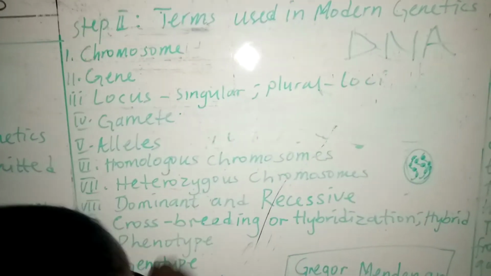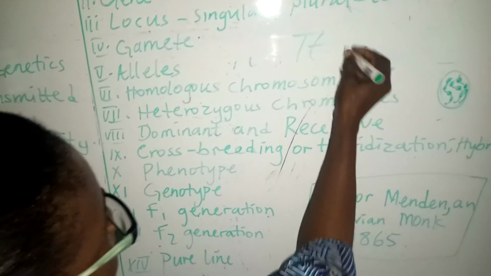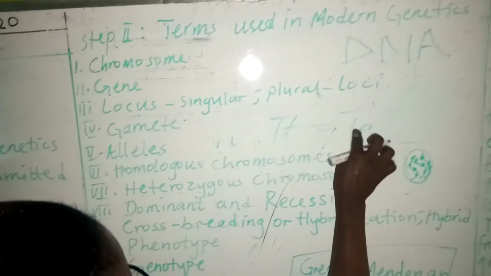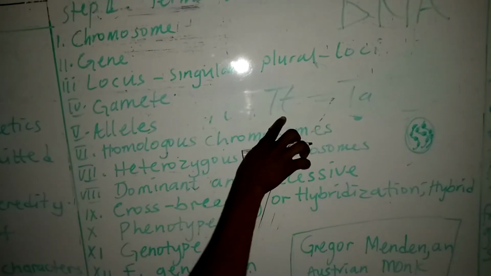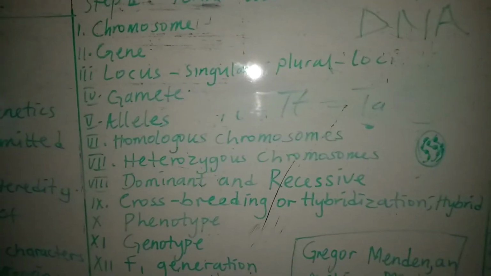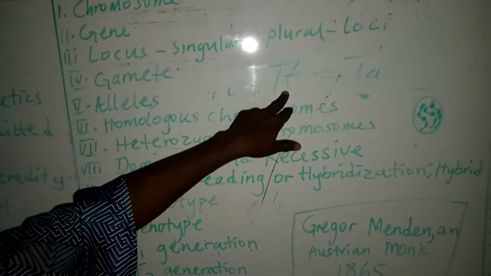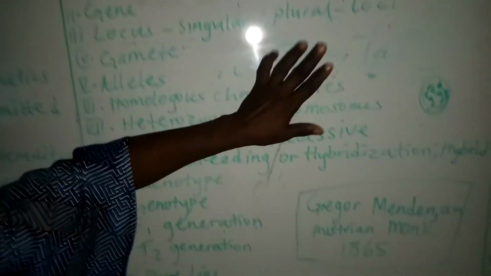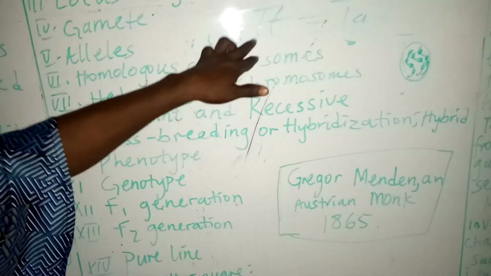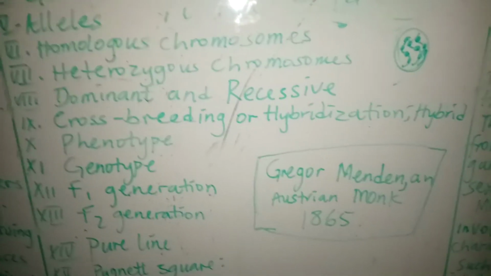Then when we have capital T plus small t, it is still referred to as tallness because the capital T here is dominant and overshadows the small t. We say that is dominant because it will express tallness. If you see this particular plant of capital T and small t, you are going to look at the plant as tall. The plant is going to be tall. So what is expressing there is the capital T, and that is what we call dominant.